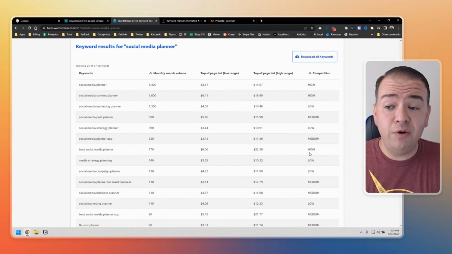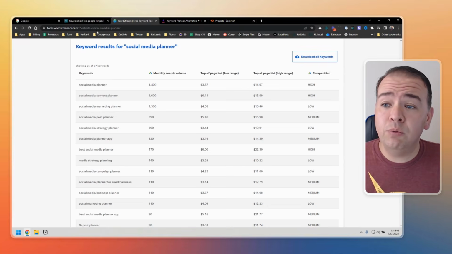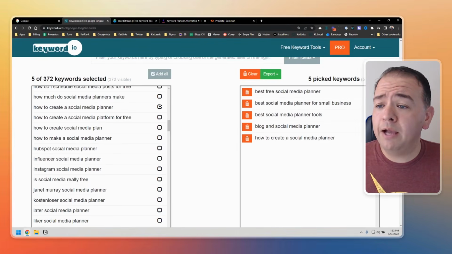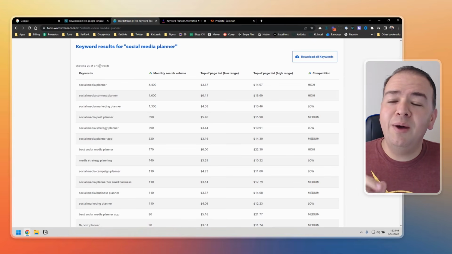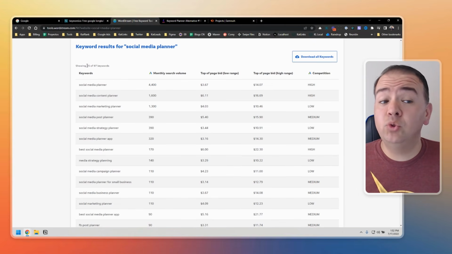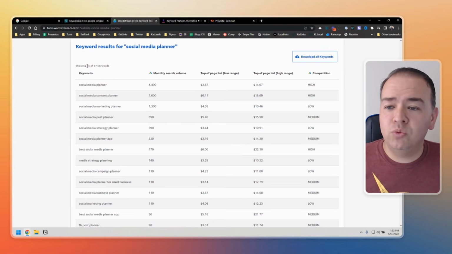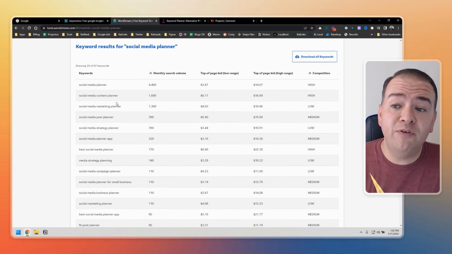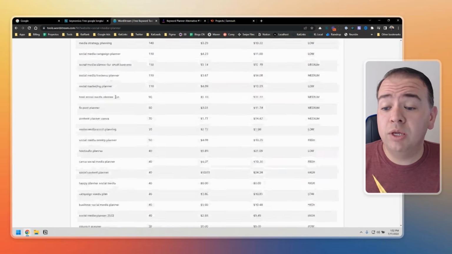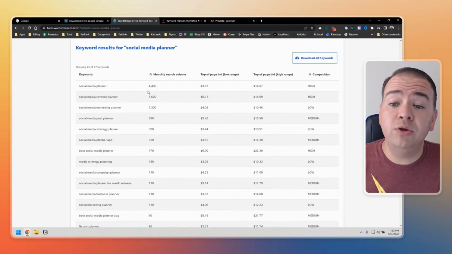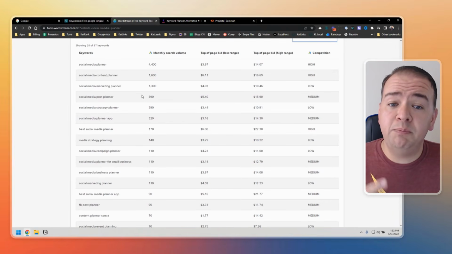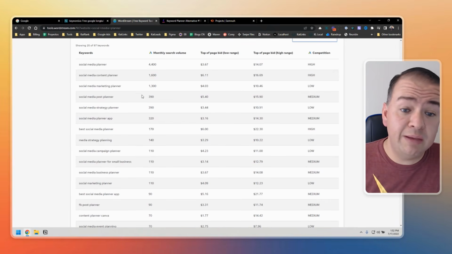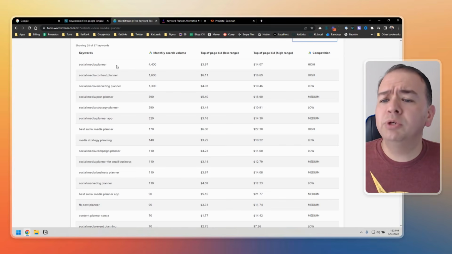Now, if you noticed, we got fewer keywords here than on Keyword.io. I'll just jump back. We got 372. Here we only got 97 keywords, but we can only see the first 25. Now that's the issue with the free things. So you don't get everything, but you get a little bit more information than the other one, because here you can only see 25 keywords, but you can see the monthly search volume, top page bid, and competition level, which is really good.